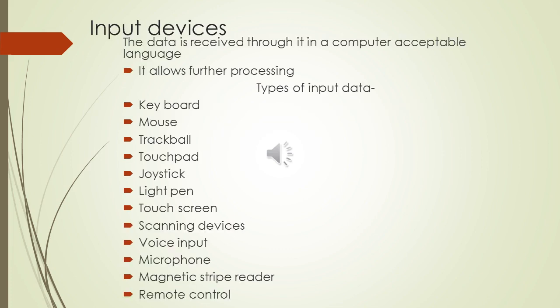Data is received in a computer through an input device in a computer acceptable language. It allows further processing. The types of input devices are keyboard, mouse, trackball, touchpad, joystick, light pen, touch screen, scanning devices, voice input, microphone, magnetic stripe reader, and remote control.